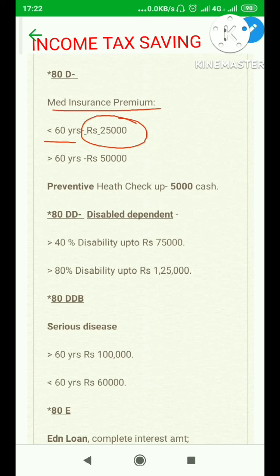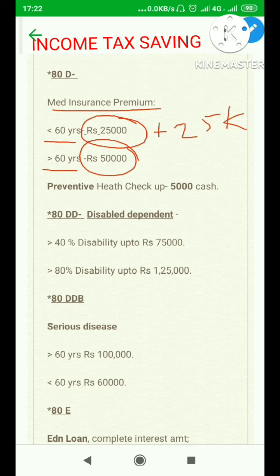That will be reduced from your salary. If you are below 60, and your parents are also below 60, it will be 25 plus 25k. That makes it approximately 50,000 rupees. If you are above 60, anything up to 50,000 premium contribution will be exempted from income tax.